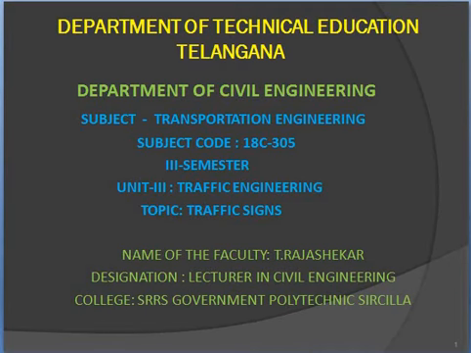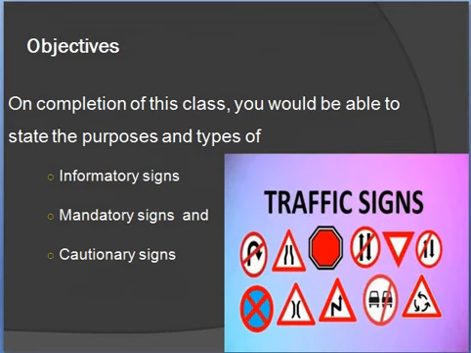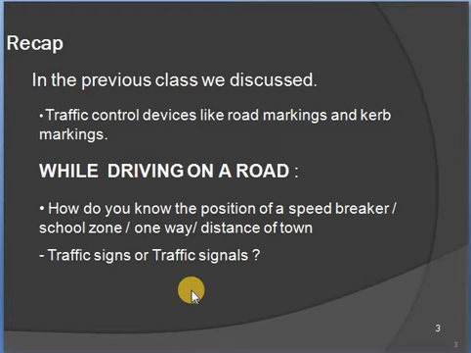So today we are going to see the topic of traffic signs from the chapter traffic engineering. So let us see what are the traffic signs we are going to follow now. Objectives. On completion of this class you would be able to state the purpose and types of traffic signs. So what are the traffic signs there? Informatory signs, mandatory signs and cautionary signs. So these three types of signs are there in the traffic signs. Everyone needs to follow the traffic signs compulsorily for our safety and our guidelines.